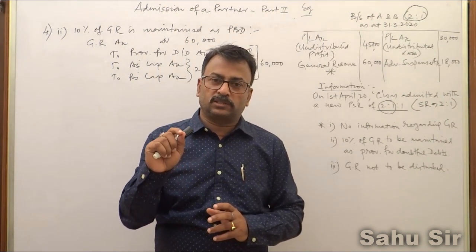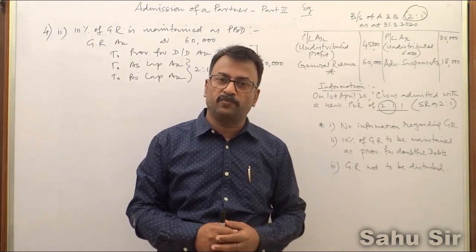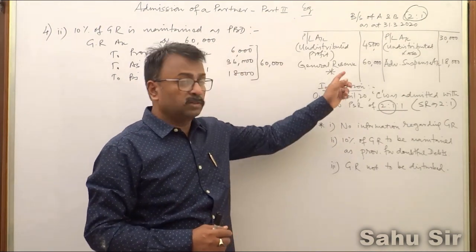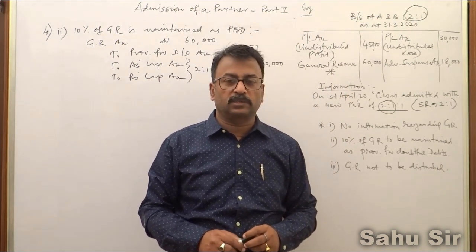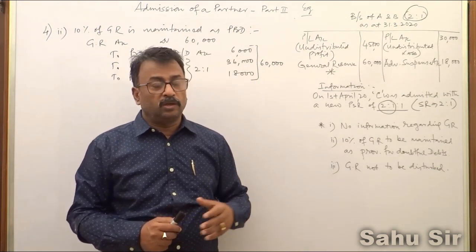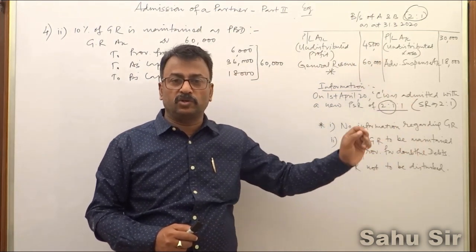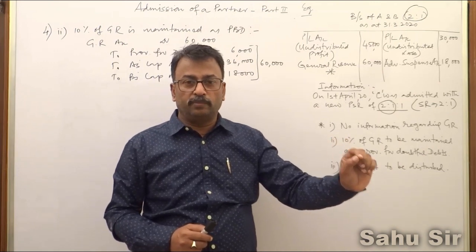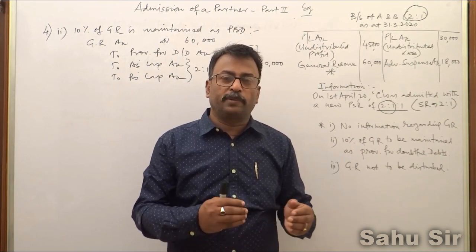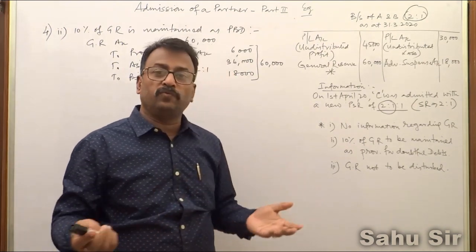Remember, whenever it is this, if any item, I am talking about general reserve, it can be there for profit and loss, it can be there for any other reserve or item. In that situation, you have to pass a capital adjustment or capital transfer. In case when general reserve is not to be distributed, then you have to pass a journal entry called book adjustments or capital transfer. That means in this entry only capital to capital entry will be there, the general reserve account will not be affected.